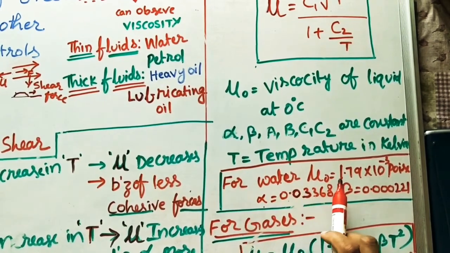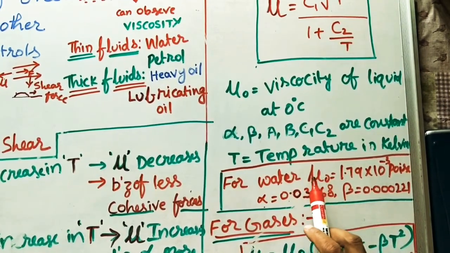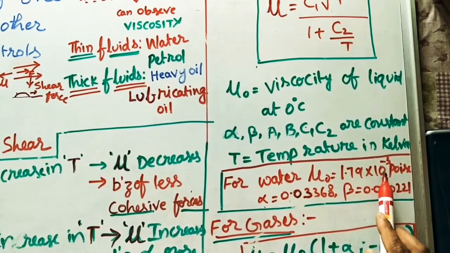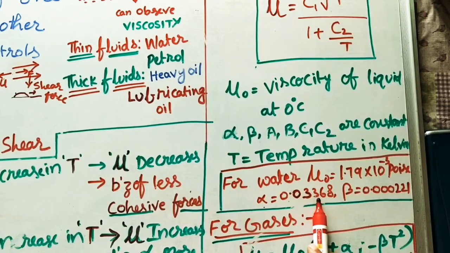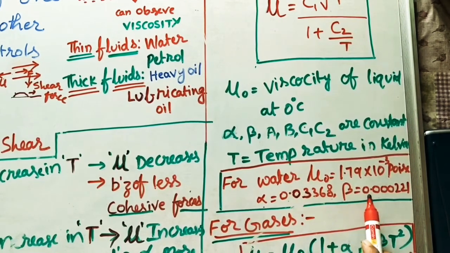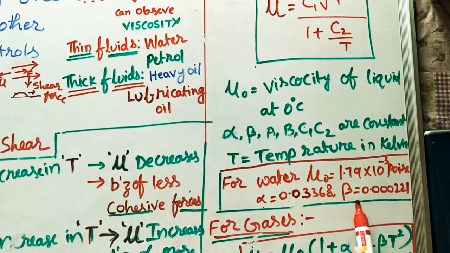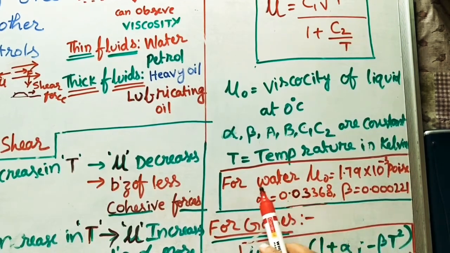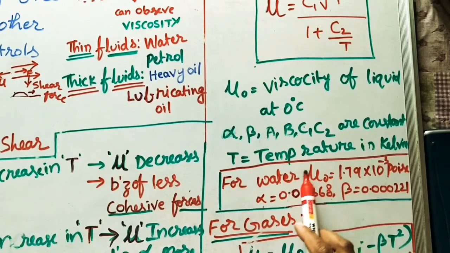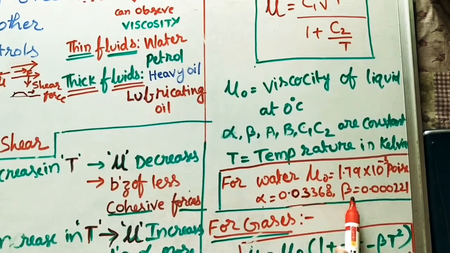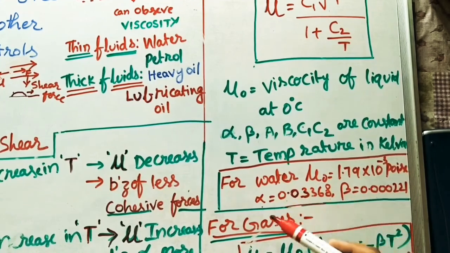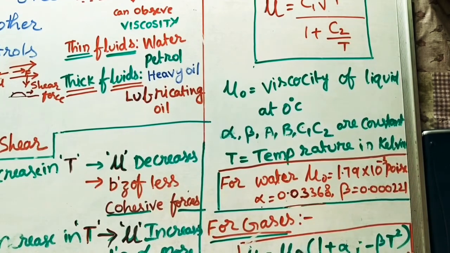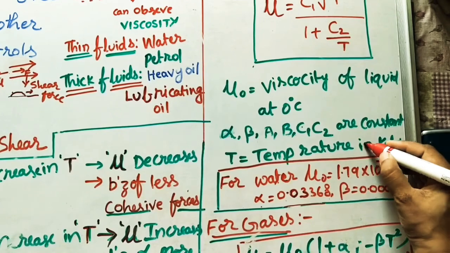For water, mu naught, means viscosity at 0 degree C, is 1.79 into 10 power minus 3 poise. And alpha is 0.03368. Beta is equal to 0.000221. So this is the viscosity at 0 degrees, and alpha and beta are the constants for water. For different liquids, different alpha beta values will be given. Now T we have to take in Kelvin.